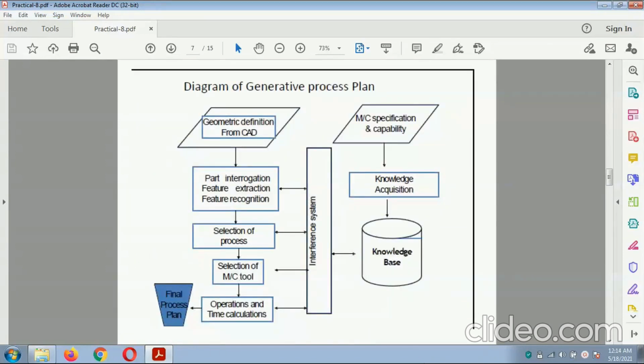This is a diagram related to the generative plan, in which the geometrical definition from CAD is converted into part integration through feature extraction and recognition. This is related to the selection of the process, which then goes to the selection of the machine tool. It is attached to the operation and time calculation, and these produce the final process plan. All these activities, specialized capabilities and knowledge can be transferred through this information system, which is attached to the geometrical concept of the generative process plan.